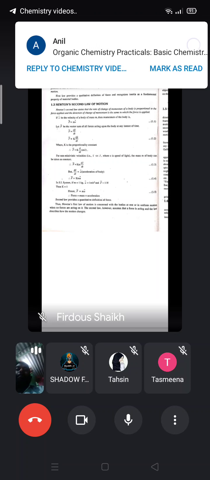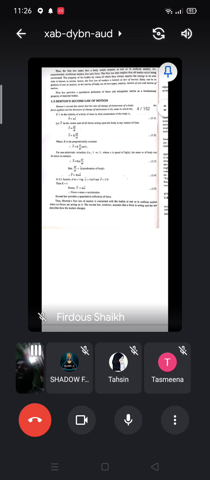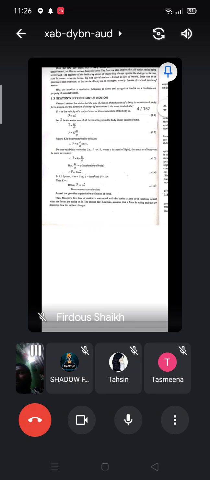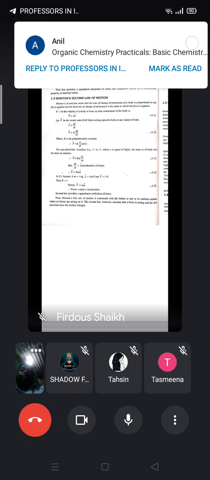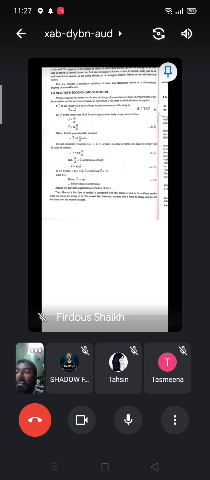The mass m of the body can be taken as a constant. Therefore, F bar is equal to k into m dv bar by dt. dv by dt is nothing but acceleration. The rate of change of velocity with respect to time is nothing but the acceleration. That may come for the MCQ. The rate of change of velocity with respect to time is called acceleration. That you have to remember.